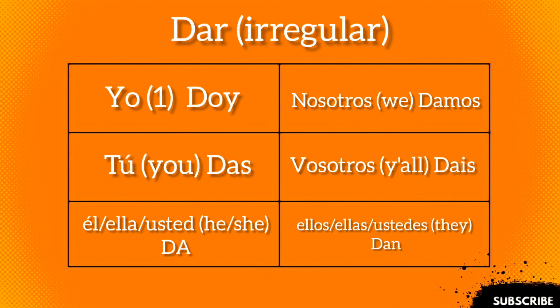This is how we conjugate dar. Dar is irregular, but it's only irregular in the yo form. So it's not do, it's doy. Doy, das, da, damos, dais, dan. Yo doy, tú das, ella da, nosotros damos, vosotros dais, ustedes dan.